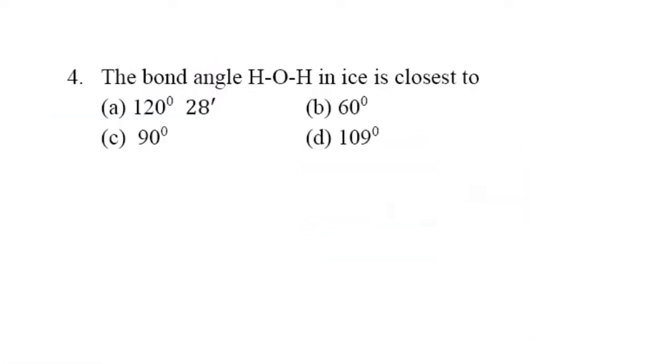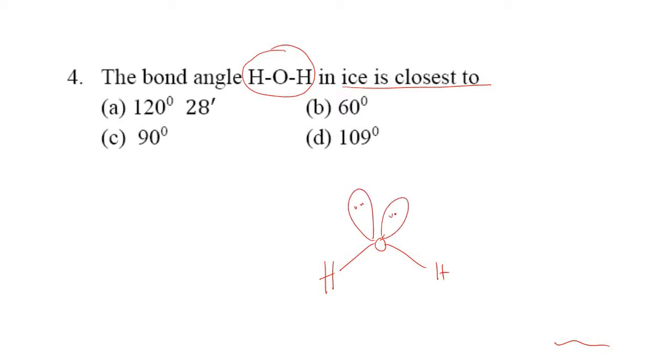Now let us see the next question. In the next question, the bond angle in HOH in ice is closest to, right? So if you take HOH, it is a water molecule, and here we can see that there are two lone pairs of electrons. If these were bonding electrons, then the bond angle would have been 109 degrees 28 minutes. Because of these lone pairs of electrons, the bond angle has been reduced to 104.5 degrees, right? Is it clear?